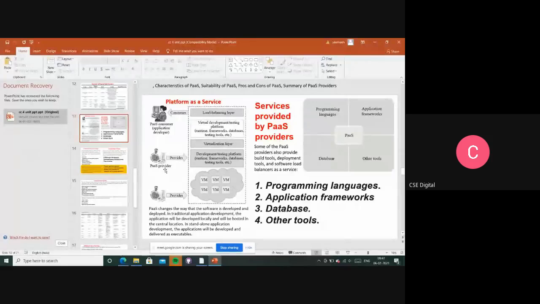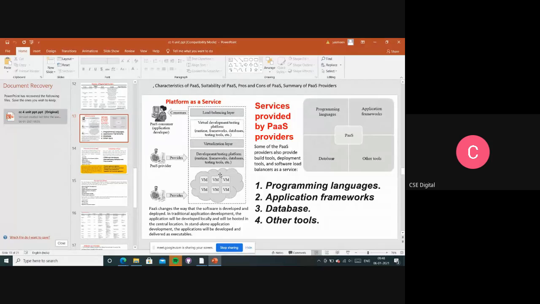In any language we can write the code, and according to that we can select the software or the tools, and we can deploy in the cloud, with the help of the internet only. So mainly it will be reducing the complexity of buying the license, installing on our machine, and buying the memory. These are all unnecessary things for us, right? So we should not bother about all these things whenever we are approaching this platform as a service.